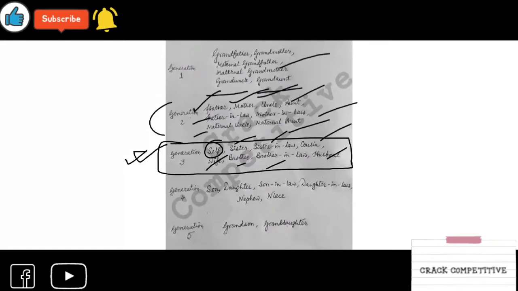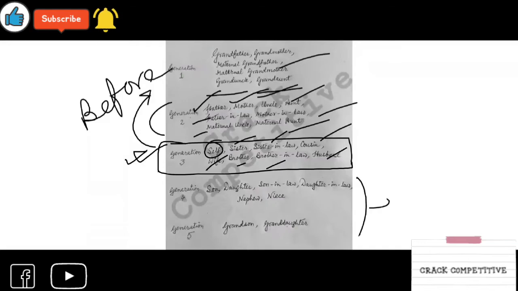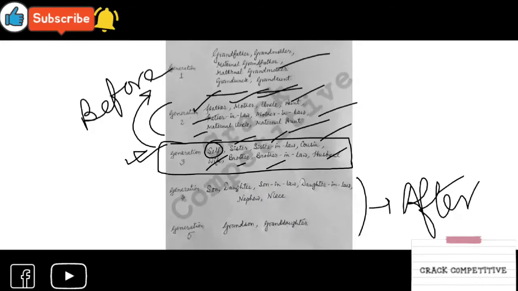These were your generation before, means generations before you, and these are after. Okay. So what is this? This is generation 4. Who comes under this? Son, daughter, son-in-law, daughter-in-law, nephew, niece. Nephew, male. Remember this. Nephew, male, niece, female.